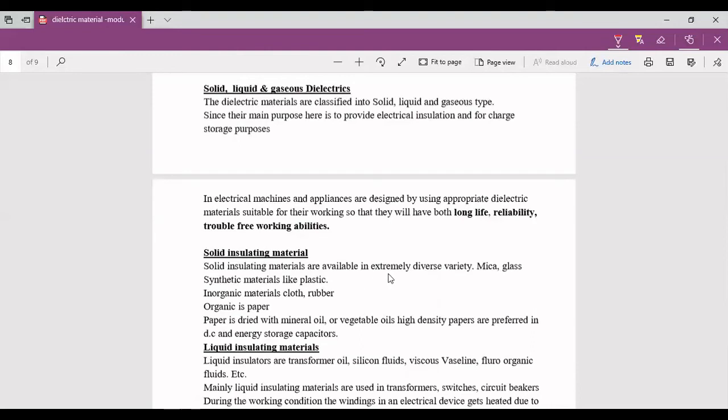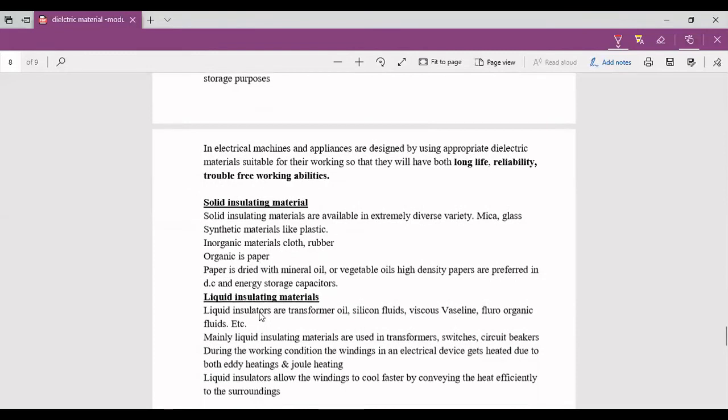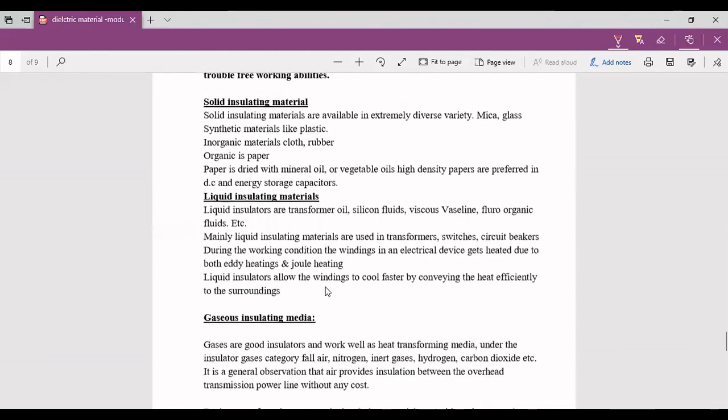They are available in an extremely diverse variety: mica, glass, synthetic materials like plastic, inorganic materials like cloth, rubber, and organic materials like paper. Paper is dried and impregnated with mineral oil or vegetable oils. High density papers are preferred in DC and energy storage capacitors. This is about solid insulating material.